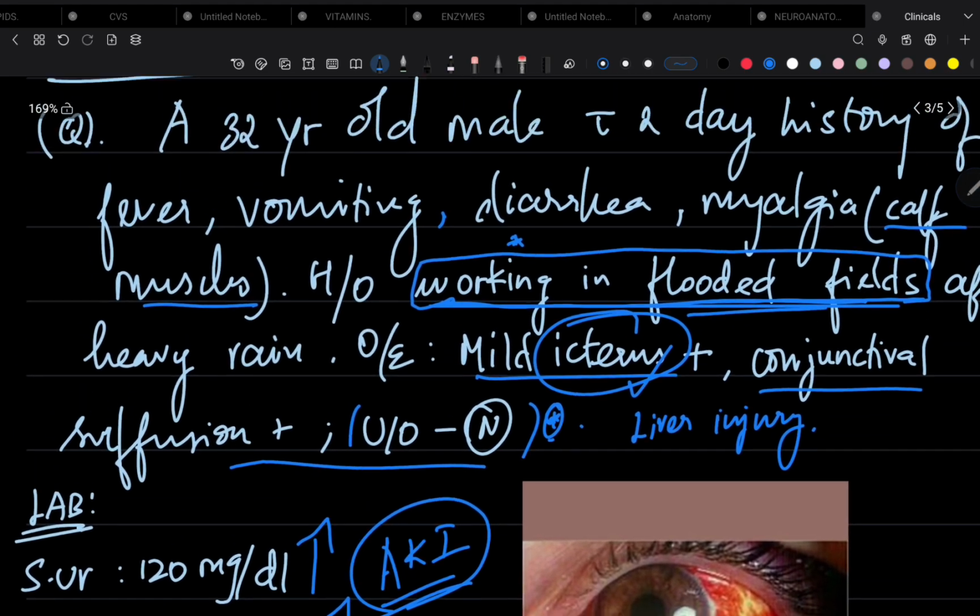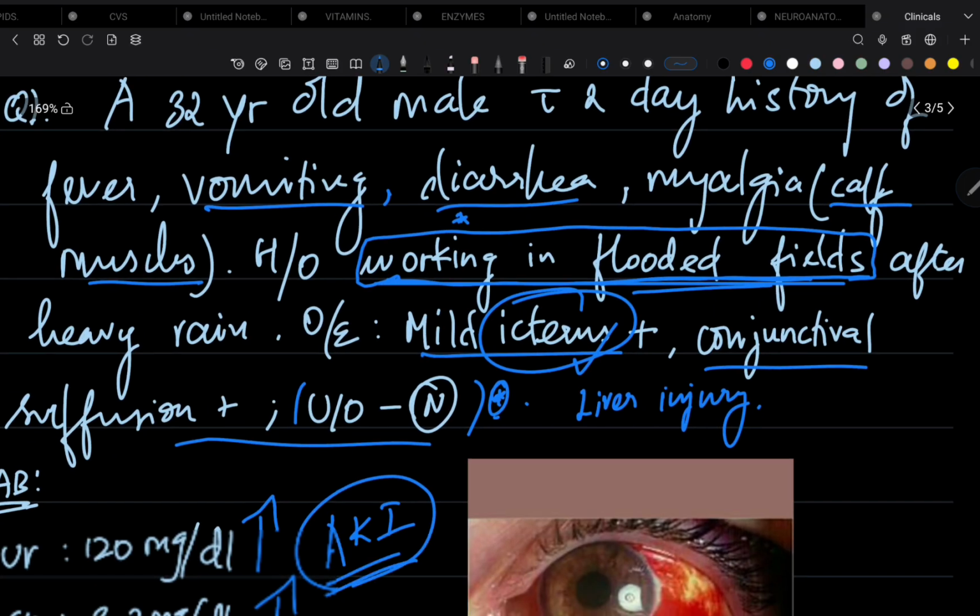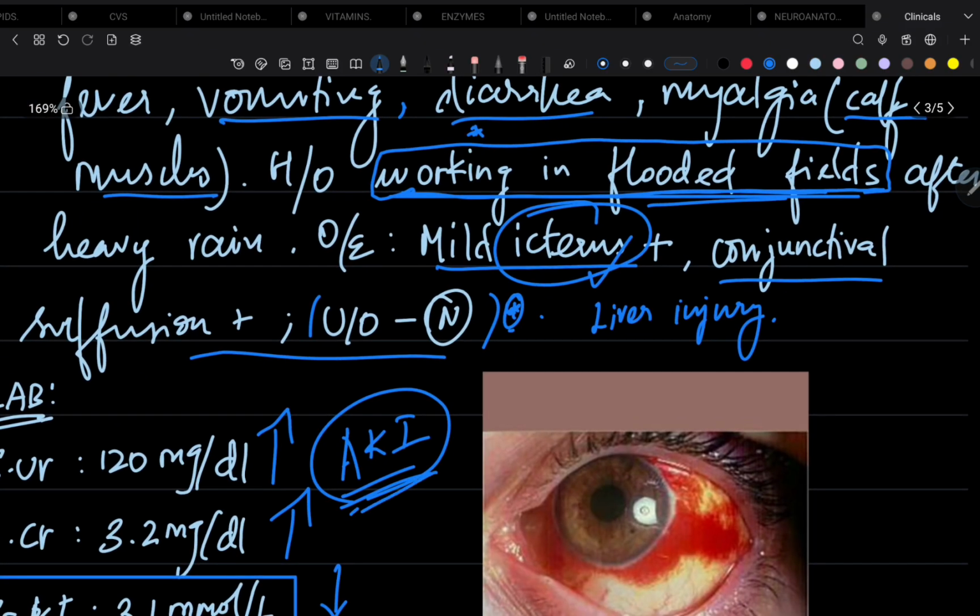Why there is acute kidney injury? Because of vomiting and diarrhea. Because of vomiting and diarrhea, the renal perfusion will be reduced, and it causes reduction of GFR, and that produces AKI.